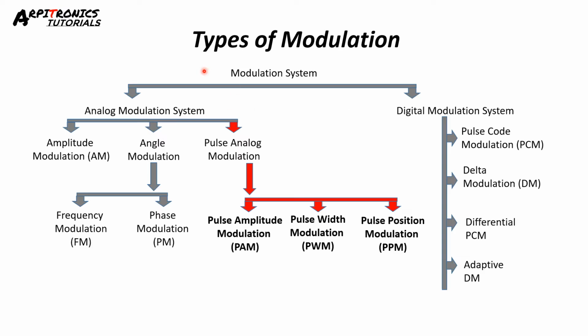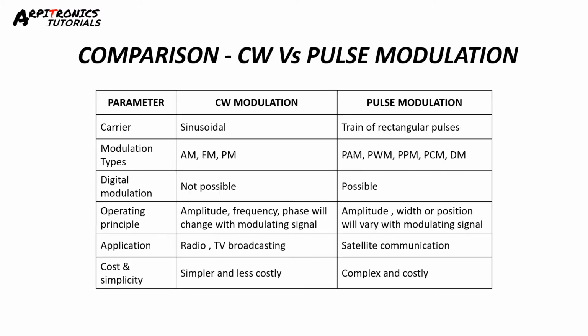The types of modulation are analog modulation and digital modulation. Analog is divided into amplitude, angle and pulse analog modulation, where angle modulation is frequency and phase modulation, while pulse analog modulation is divided into PAM, PWM, PPM. The digital modulations are PCM, DM, differential PCM and adaptive delta modulation. In this video, I will explain PAM, PWM and PPM.